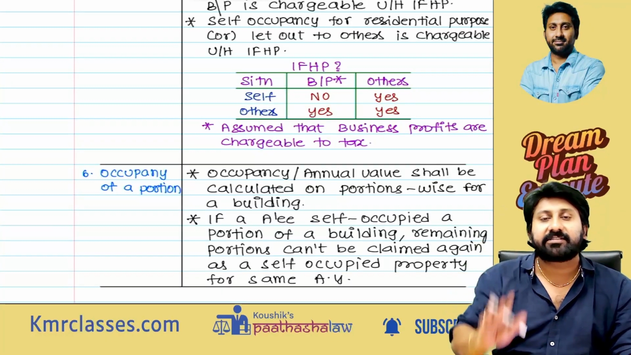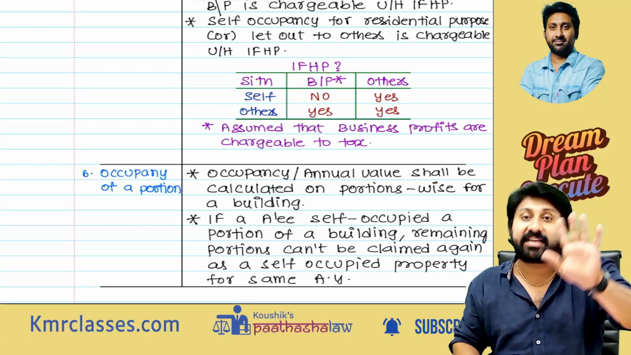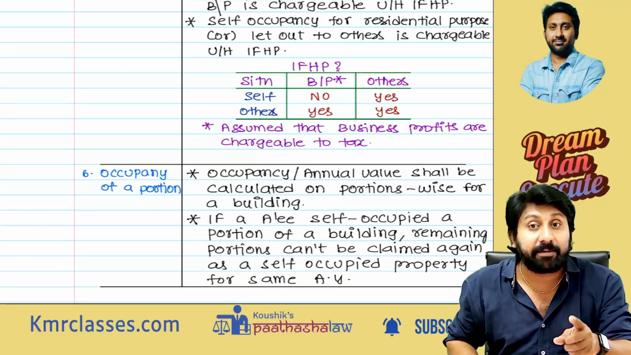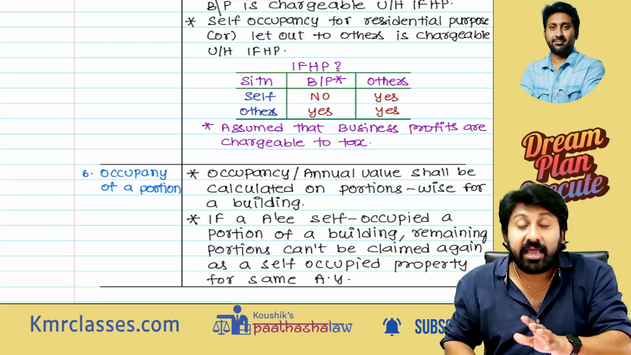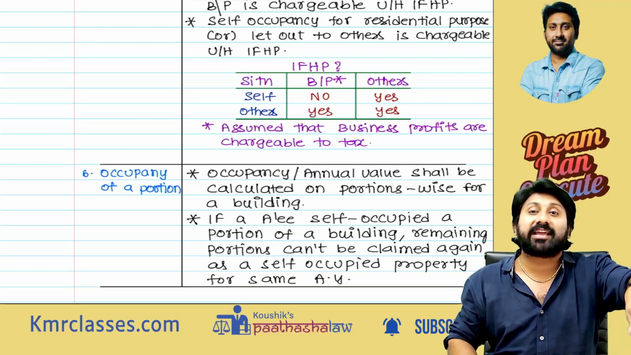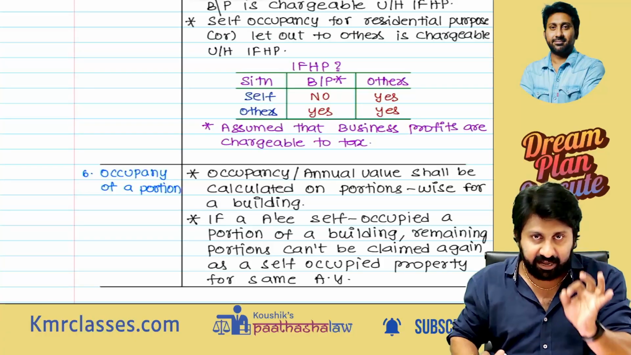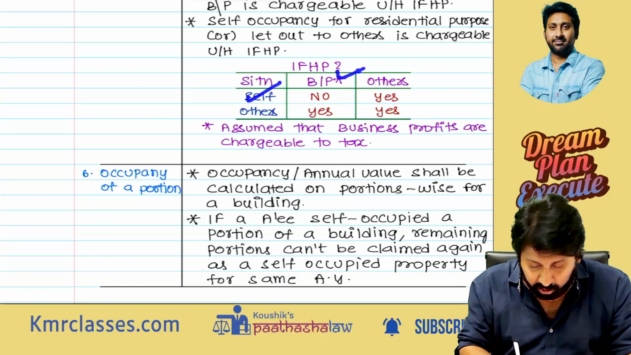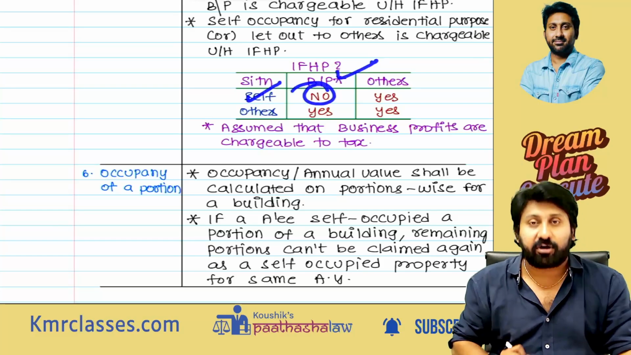You can claim depreciation at the rate of 5% or 10% as the case may be on the buildings. Since you are already taking a depreciation advantage in PGBP, like a self-occupied property, again you should not take a benefit in house property. Therefore, any question that comes in the exam, if you are using it for your own business, IFHP will not get attracted.